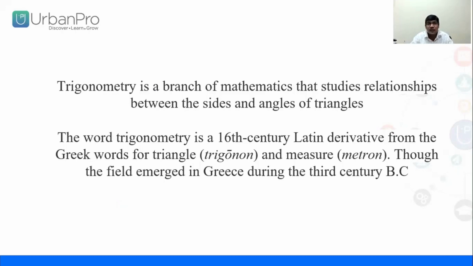See, trigonometry was developed in the 16th century. And this word trigonometry came from the Greek word trigonon. Do you know what the meaning of trigonon is? Tri means three. Gon means earth. And metron means measurement. So you can say three-dimensional measurement on the earth, whatever we are measuring, comes under the word trigonometry.